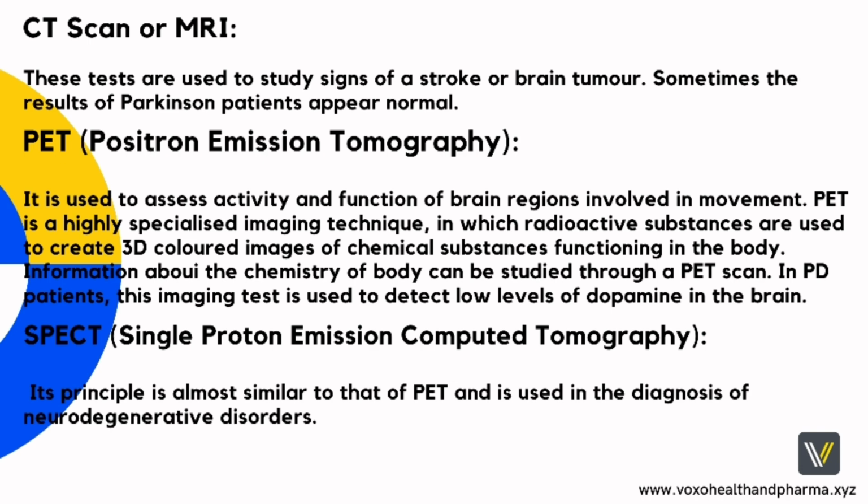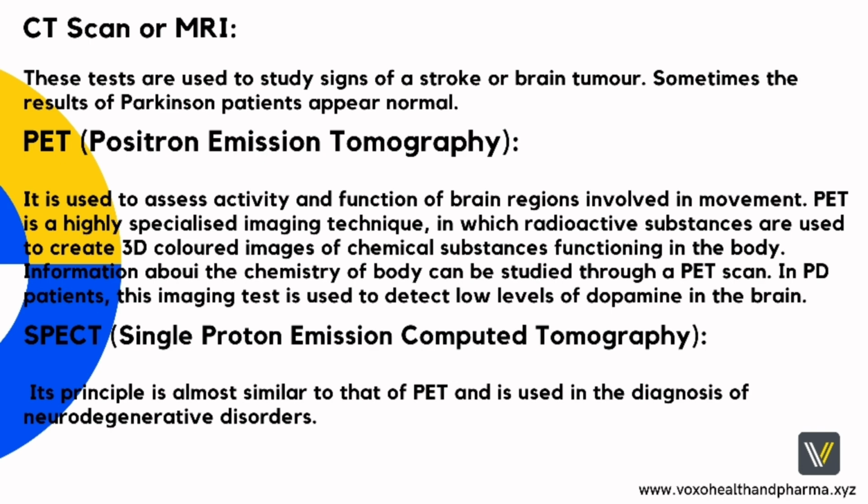Positron emission tomography. It is used to assess activity and function of brain regions involved in movement. PET is a highly specialized imaging technique, in which radioactive substances are used to create 3D colored images of chemical substances functioning in the body. Information about the chemistry of the body can be studied through a PET scan. In PD patients, this imaging test is used to detect low levels of dopamine in the brain.